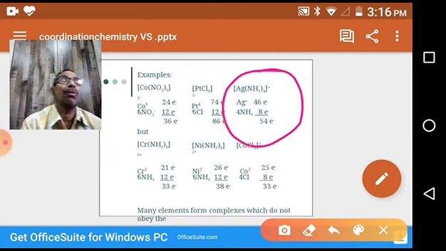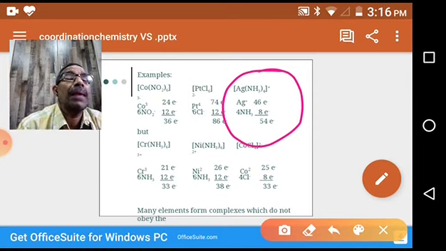Then coming to the other example, this one. What is the name of the compound? It is a cationic complex, with a +1 charge. Silver is the central metal atom. It is linked to two amine ligands. Oh no, 4, okay, 4 ligands.